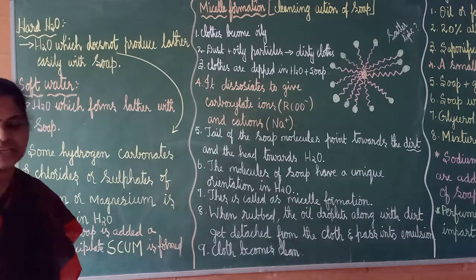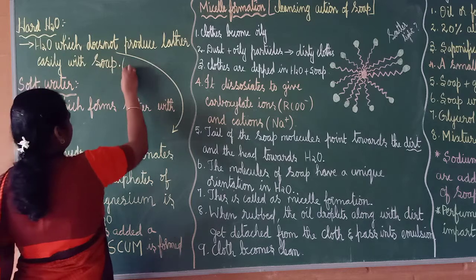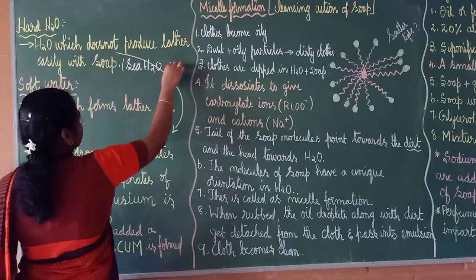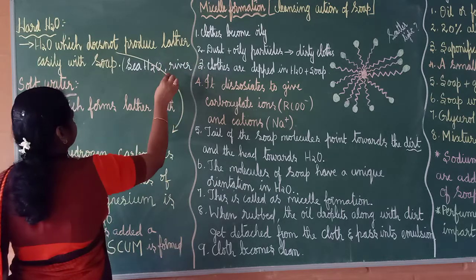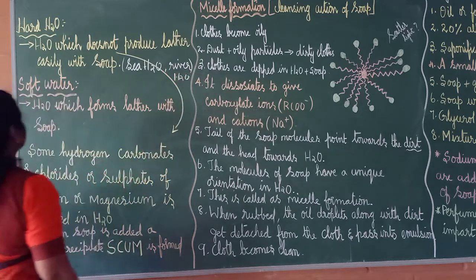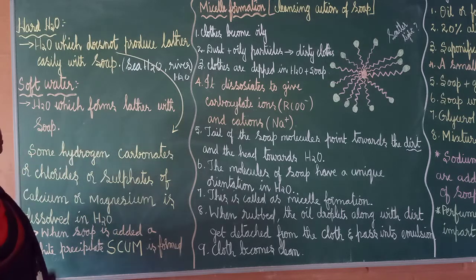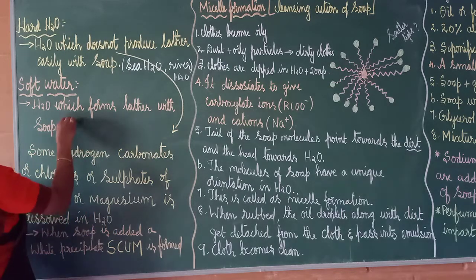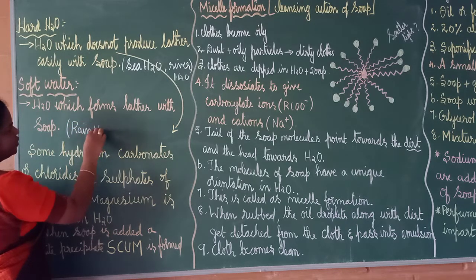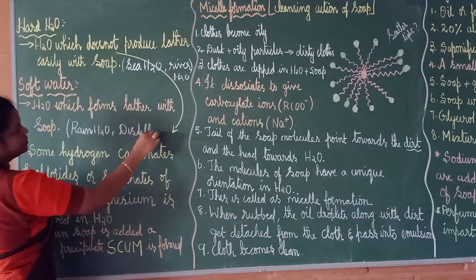For example, what are the examples for hard water? Sea water, river water also sometimes, sometimes it will be soft. Okay, river water, we will give these 2 examples. For soft water, water which forms lather with soap is called soft water. I told you one example now, rain water. Yes, rain water, even distilled water also will give lather.